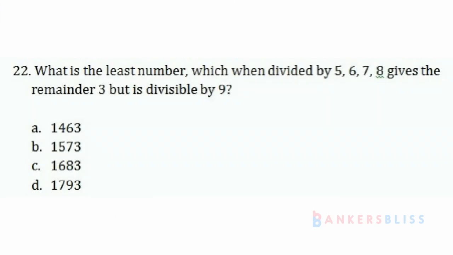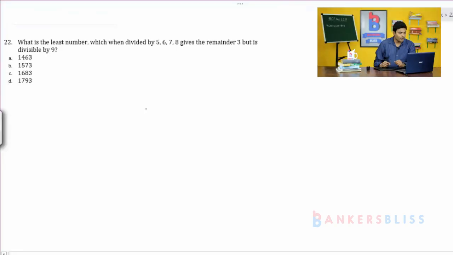Problem number 22. What is the least number which when divided by 5, 6, 7, 8 gives the remainder 3 but is divisible by 9? Once you divide the number by 5, 6, 7, 8, it should give the remainder 3. But the number should be exactly divisible by 9, that is the condition.